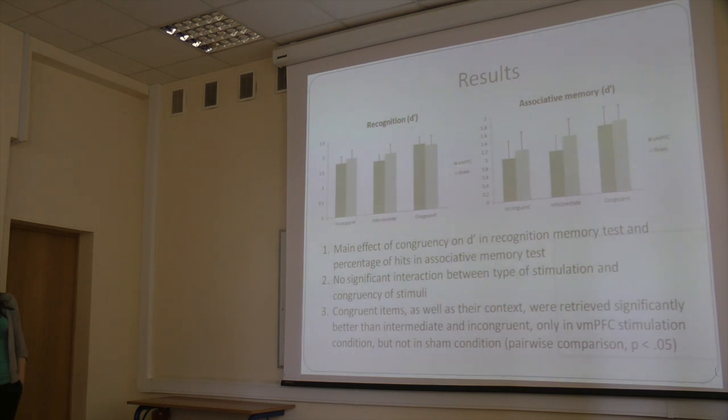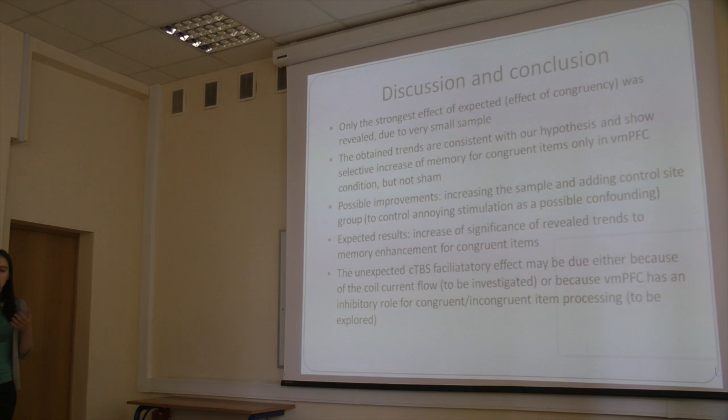Pairwise comparison showed a significant difference between performance for incongruent and congruent items only in the stimulation condition, but not sham. We only need to increase our sample to increase the significance of this result. This is a very important result because it shows that our stimulation was selective for this process. We really did modulate only memory for congruent items, which is crucial to understanding the role of the medial prefrontal cortex in memory processes and congruency-dependent memory consolidation.